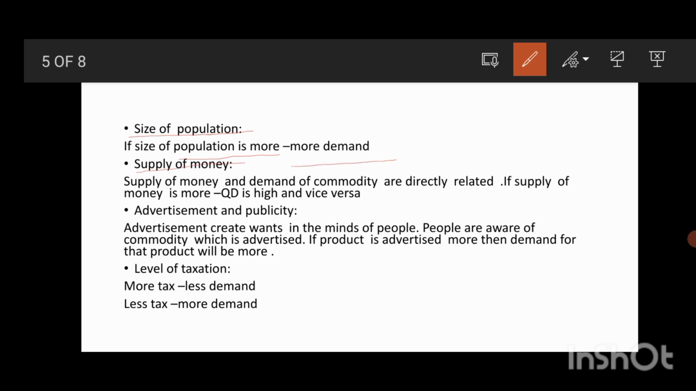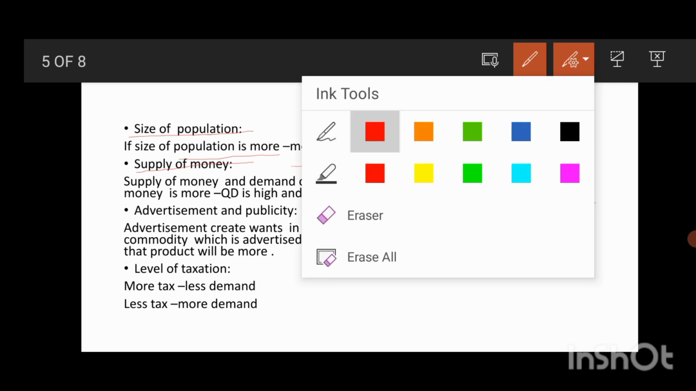And supply of money is also one of the determinants of demand. You can see that there is a direct relationship between supply of money and the demand of a commodity. If there is more supply of money in the economy, there will be more demand for the product. If the supply of money is less, demand for a product will be less. So there is a direct relationship.